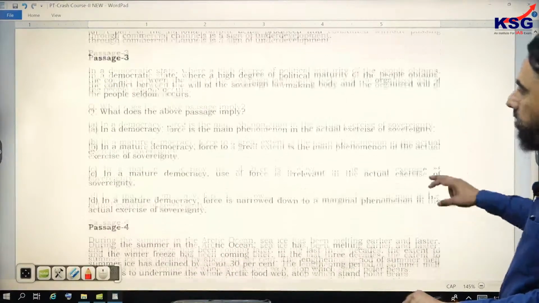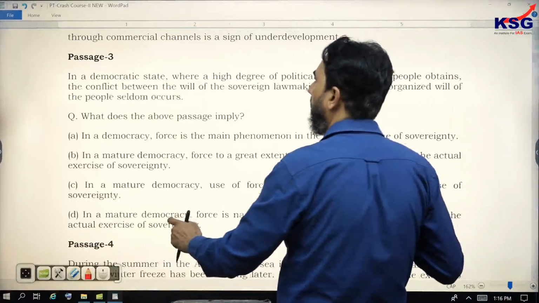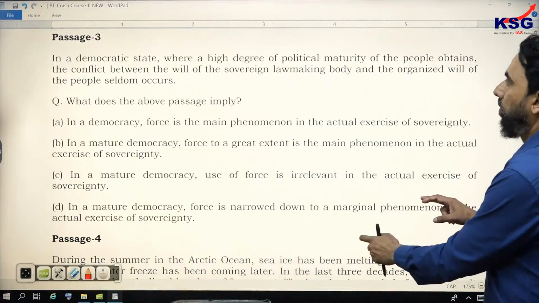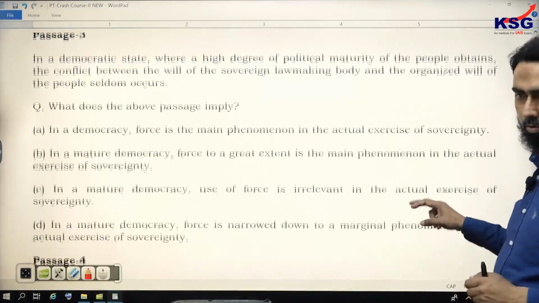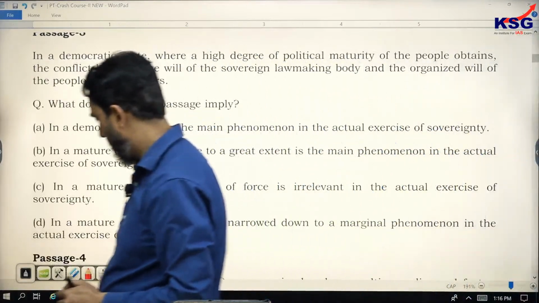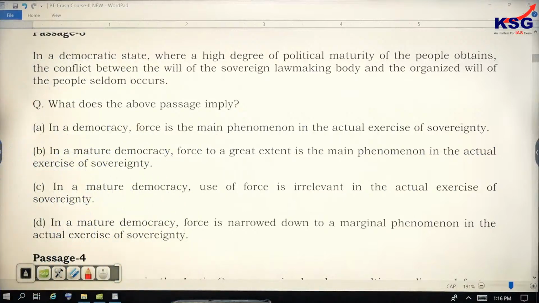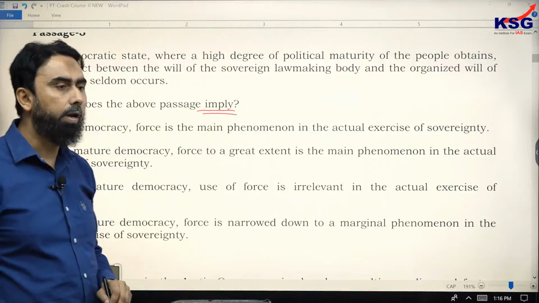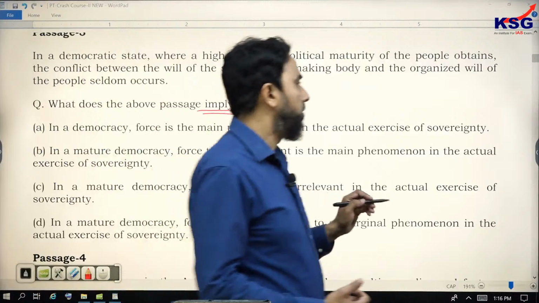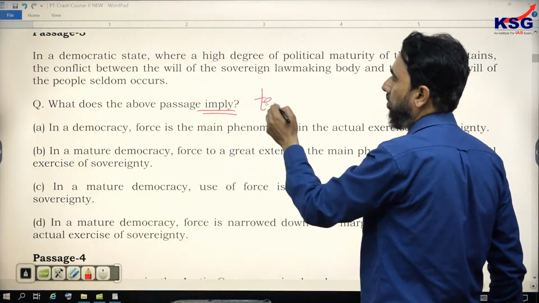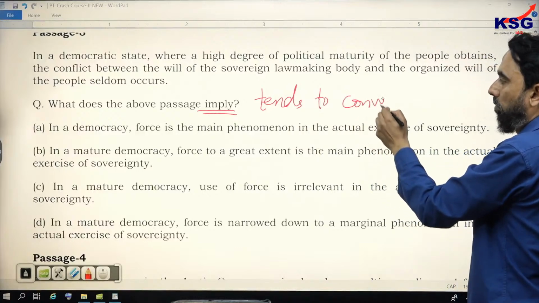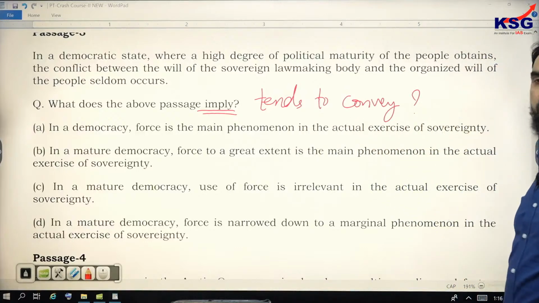So I'll take you to passage number 3 first. Very small passage. It's a PYQ. So here, what does the above passage imply? Imply means what the author tends to convey, right? So what the author tends to convey. Same thing.